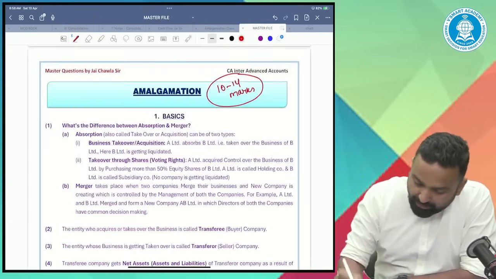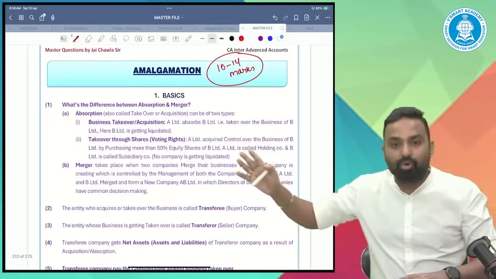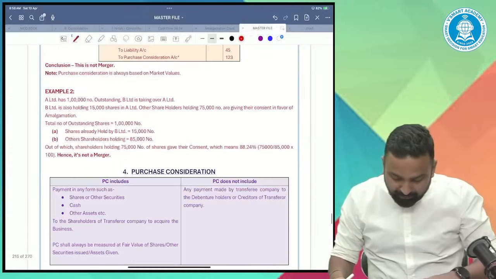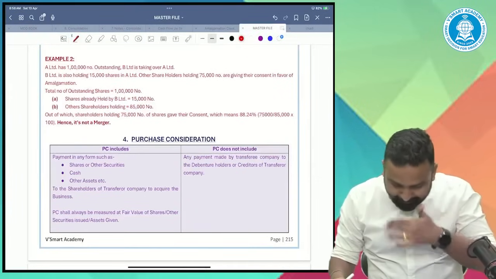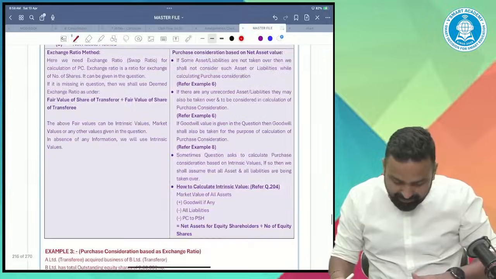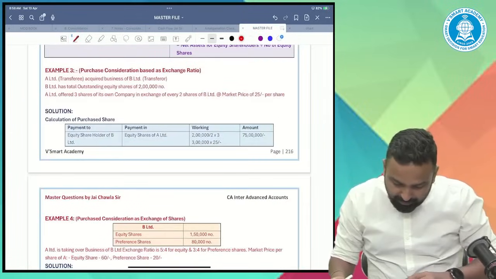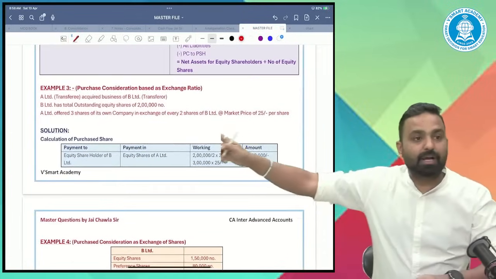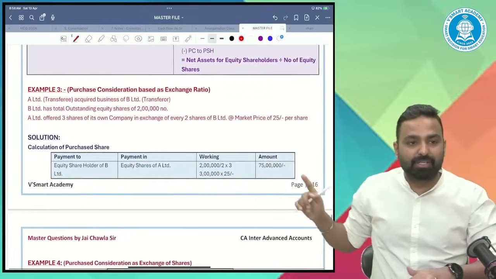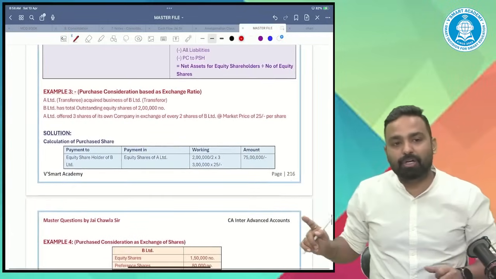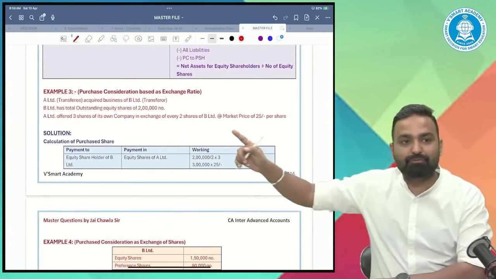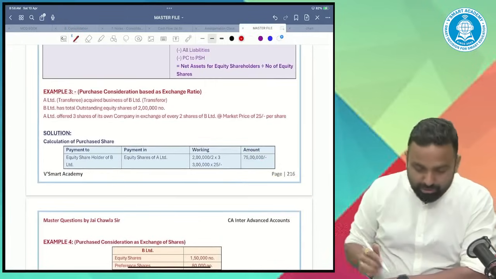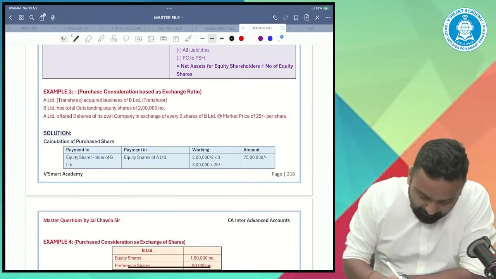If you look into my notes, I have given some examples. Please come to example number 3, the concept note of amalgamation.